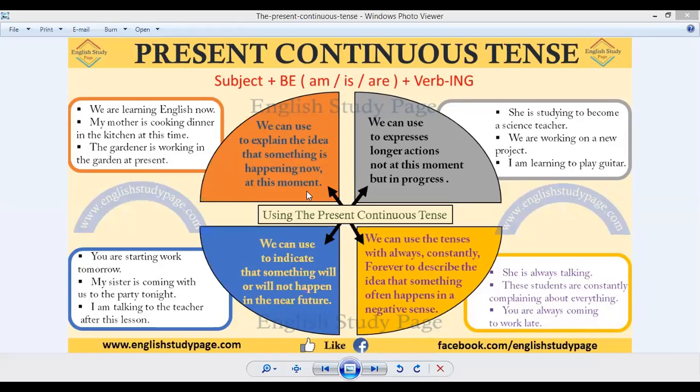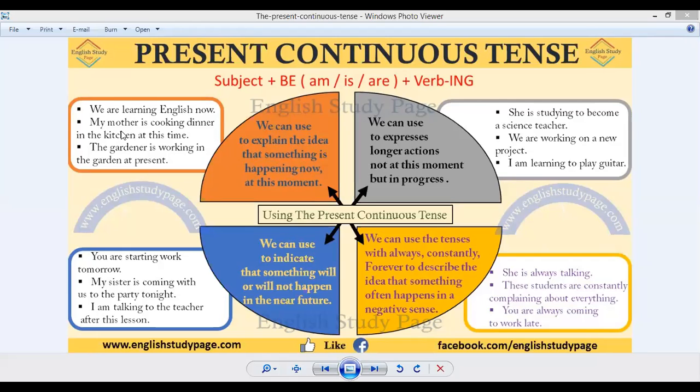And an example is also given outside of this part of the circle: we are learning English now. So it represents that you are in the middle of a certain activity. You haven't completed that activity still, but you are going on with that activity.